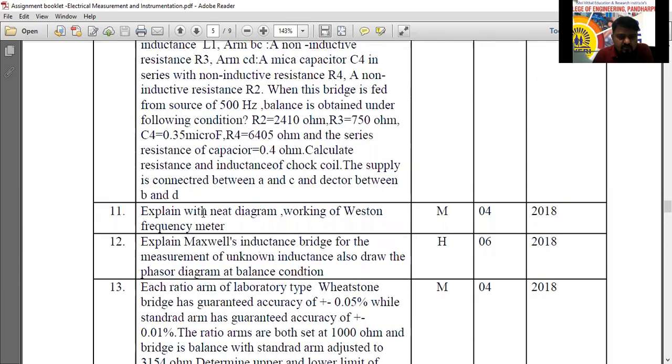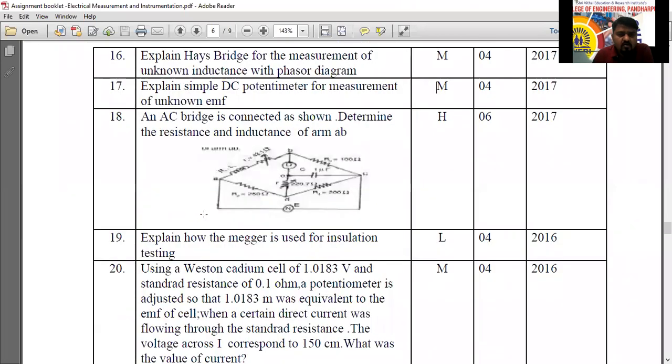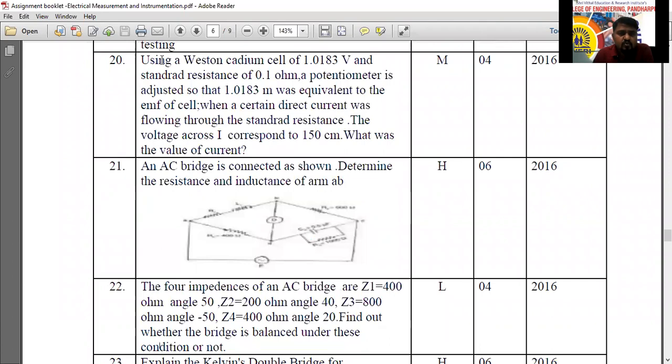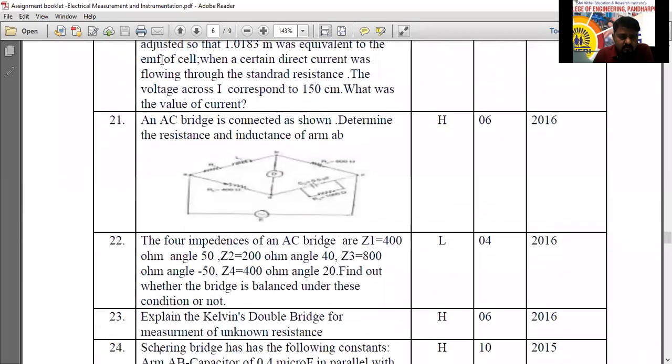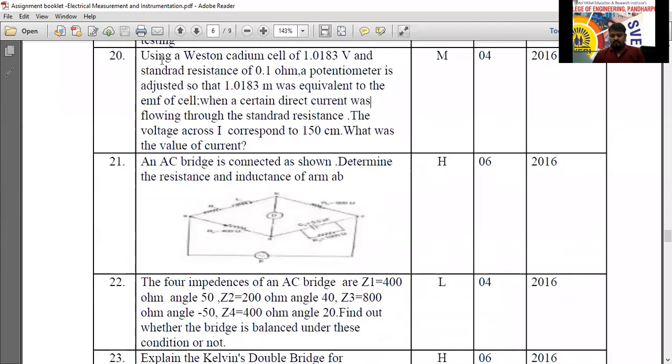Whitson frequency meter. Maxwell. This one you take 16, already I have given, na? No, sir. 16th one you take down. Hayes bridge. 16. Kelvin double bridge, that is fine.